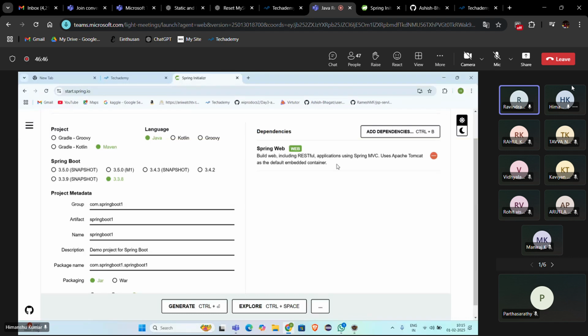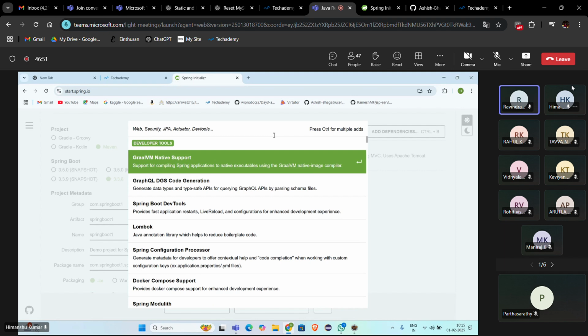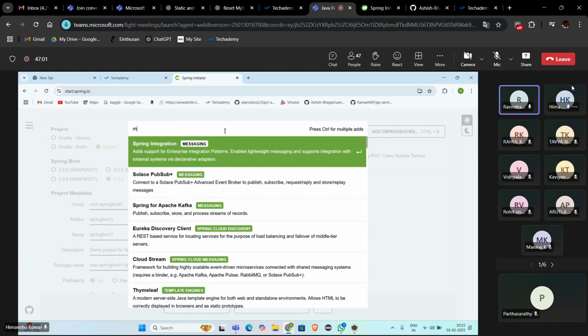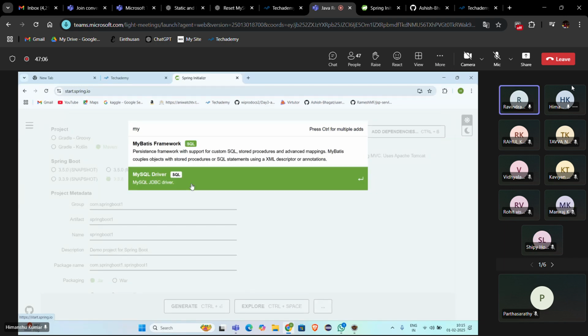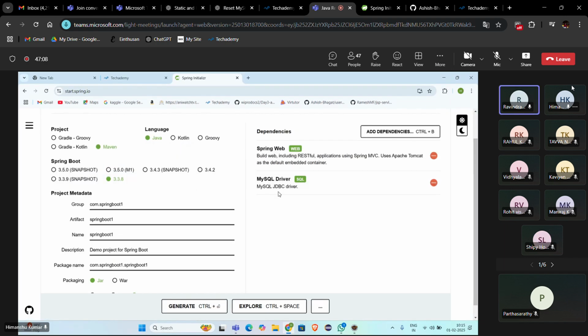Now go to the second dependency. Click on Add Dependencies. Here I'm going to use MySQL, since I'm interacting with MySQL, right? Do you have MySQL in your local? Yes, MySQL Driver. This is one dependency. And now the third one.